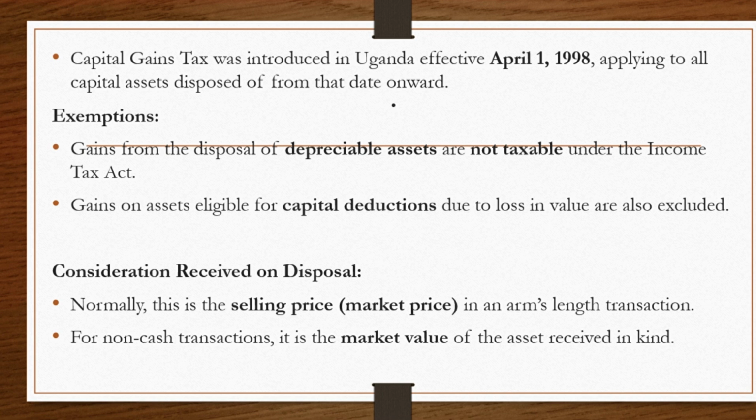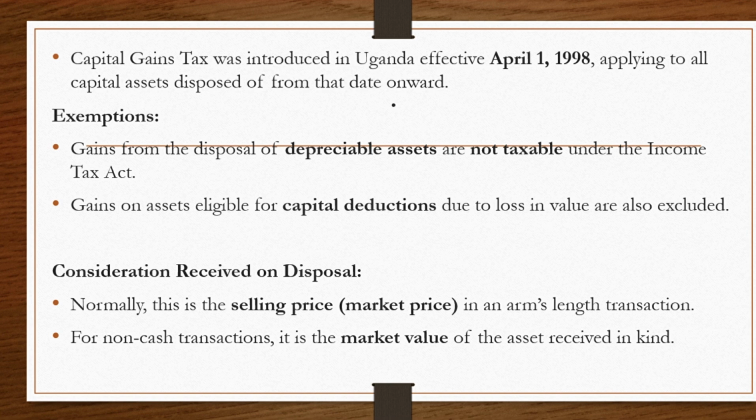We have exemptions. The first one is the gains from the disposal of depreciable assets. They are not subject to capital gains tax under the Income Tax Act. So gains from selling assets that lose value over time, e.g. machinery and vehicles, are not taxed under CGT. The second one we have is the gains on assets eligible for capital deductions due to loss in value. They are also excluded from CGT. For example, a factory building that qualifies for tax deductions on wear and tear is excluded from CGT when sold.